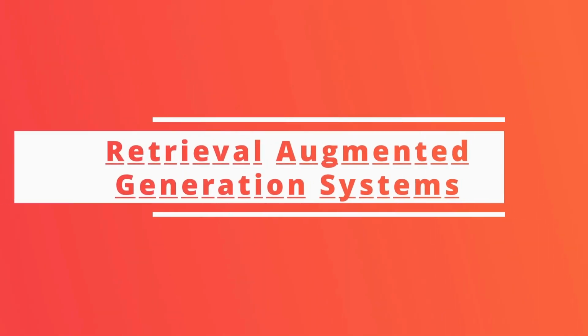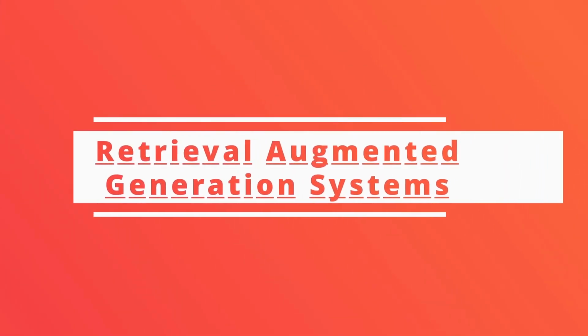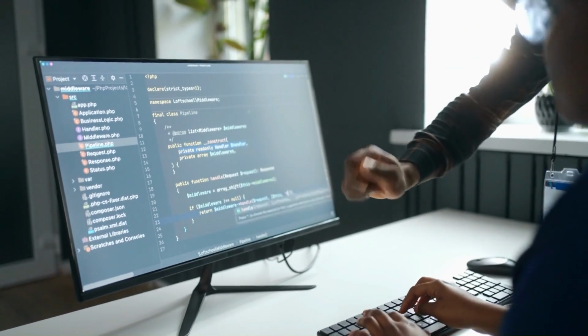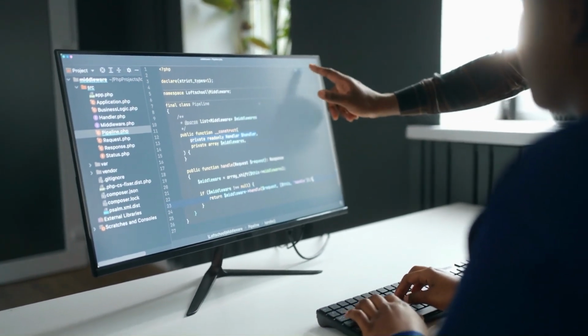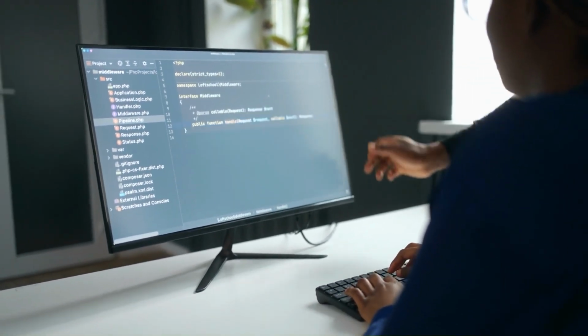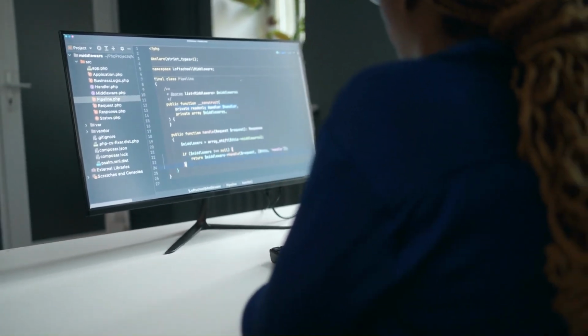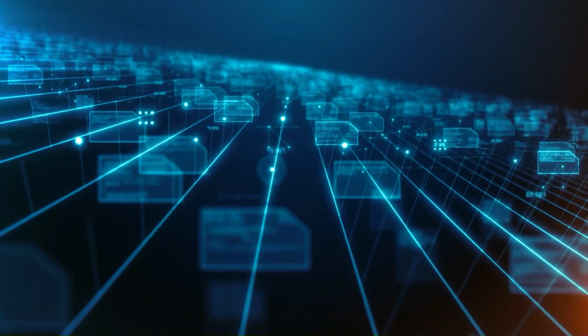Okay, so in this video, I'm going to address one of the biggest issues that I see people having problems with in relation to building RAG systems, or retrieval augmented generation systems. And that is that they try to use semantic search for everything. You only want to use semantic search where it makes sense to use semantic search.